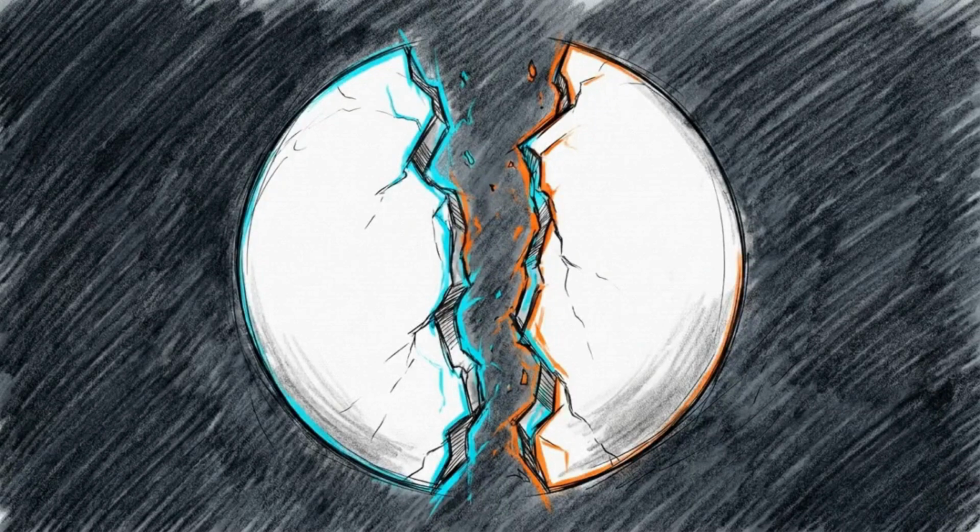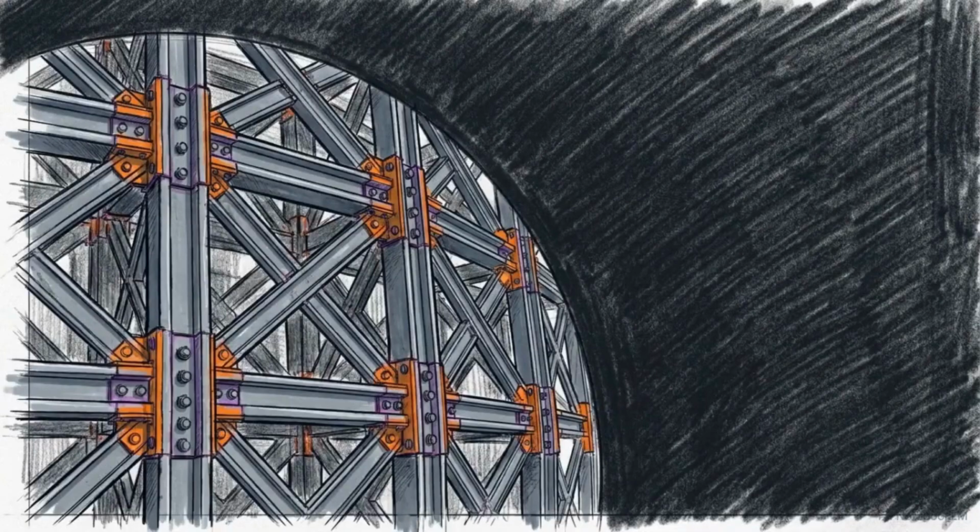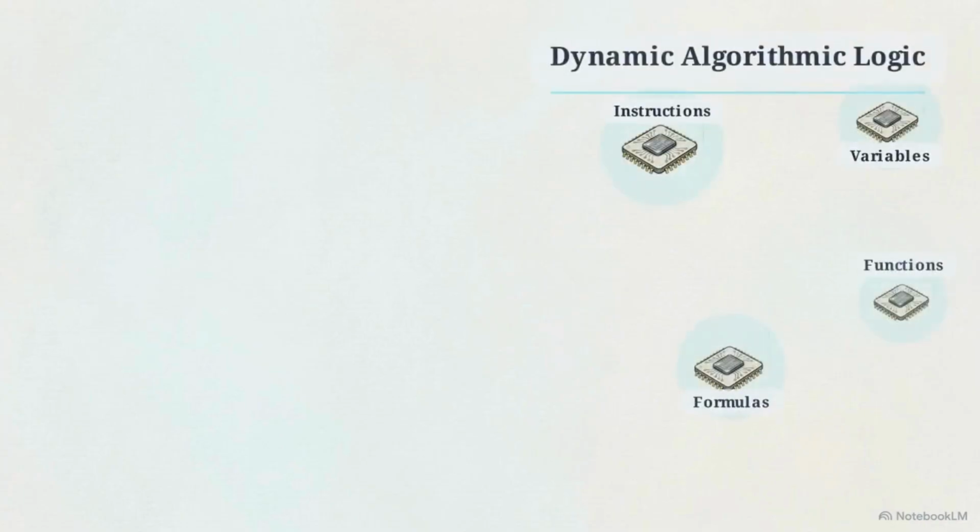Every functional C++ program is split into two distinct domains. The first domain is the mandatory compiler scaffolding. This is the syntax required to give the machine context for what is about to happen. The second domain is the dynamic algorithmic logic. This is where your actual instructions, variables, and formulas live.